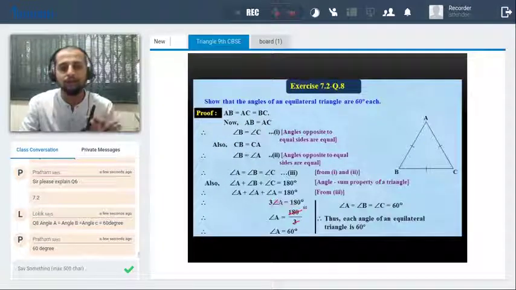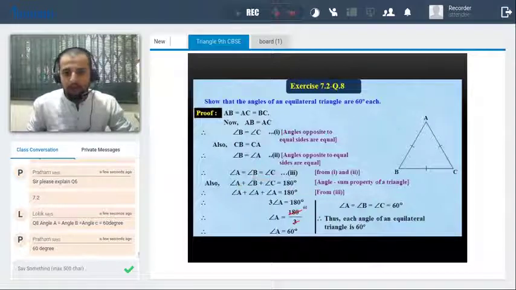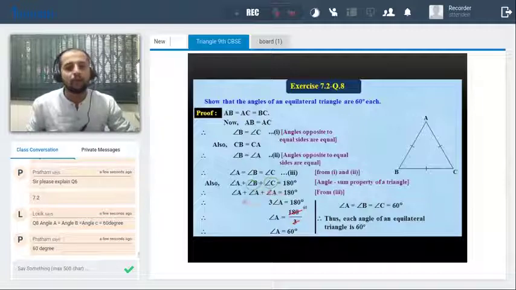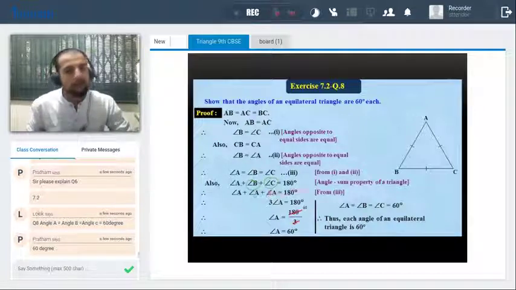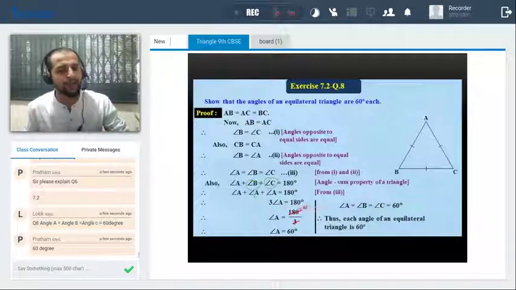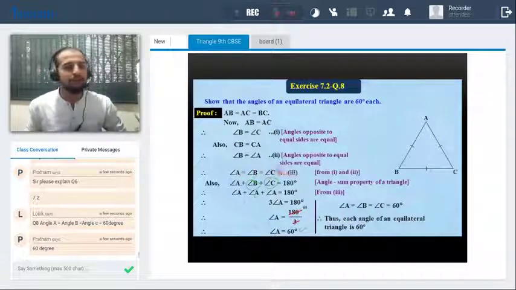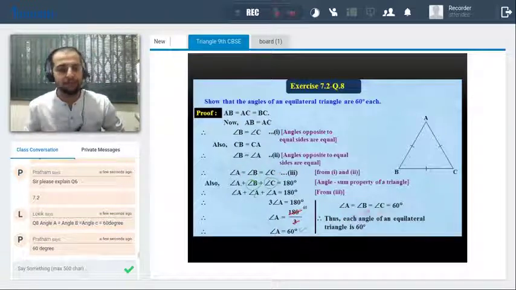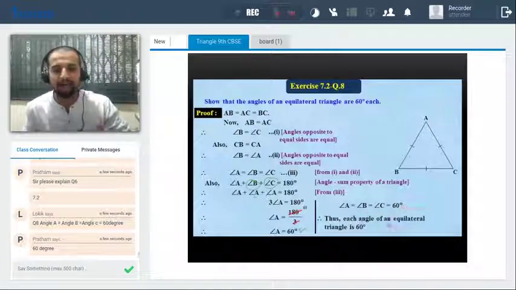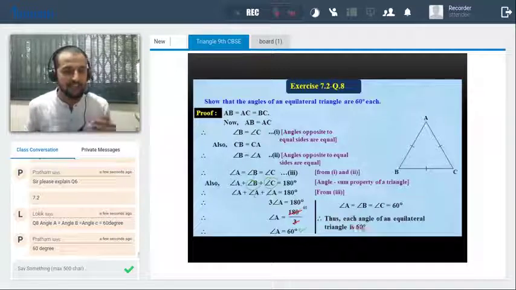Now we just got A is equal to B is equal to C. So I'll just replace this B and this C by A. So A plus A plus A is equal to 180, means 3 times the angle A is equal to 180 degree. So angle A will be 60 degree. If angle A is 60, we know that A is equal to B is equal to C. So definitely A is equal to B is equal to C is equal to 60 degree. That means each angle of an equilateral triangle is 60 degree.